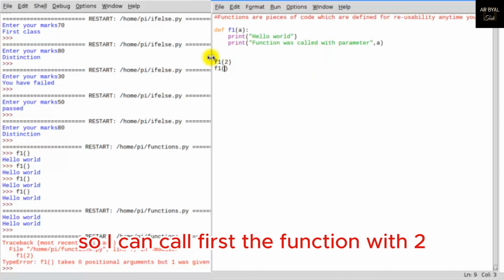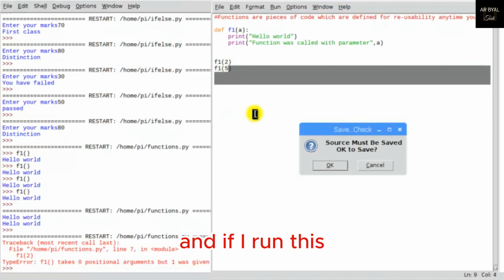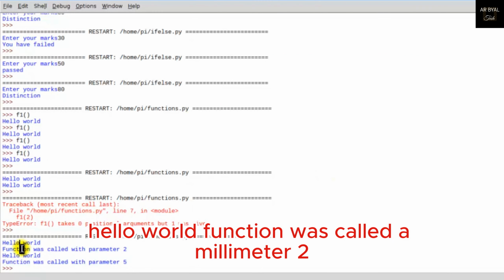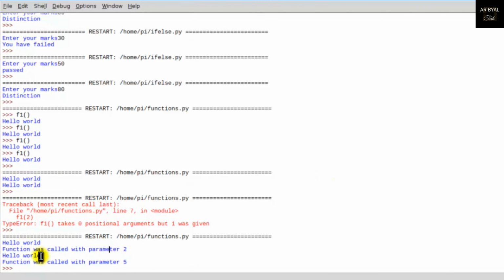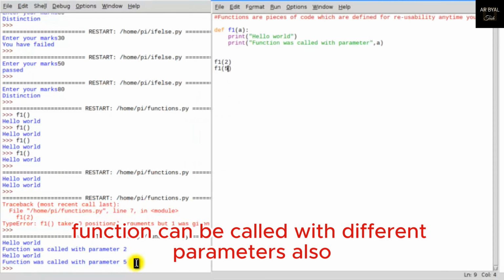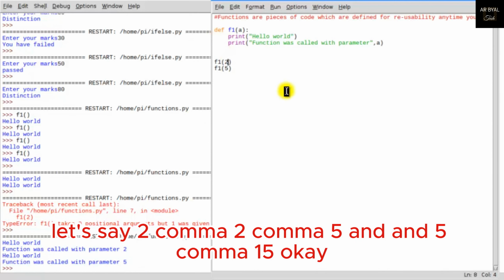So I can call first the function with 2, and then I can call the function with 5. If I run this, it will print hello world, function was called with parameter 2. Hello world, function was called with parameter 5. So a function can be called with different parameters also. Now let's say, what if I pass 2 parameters? Let's say 2, 5 and 5, 15.